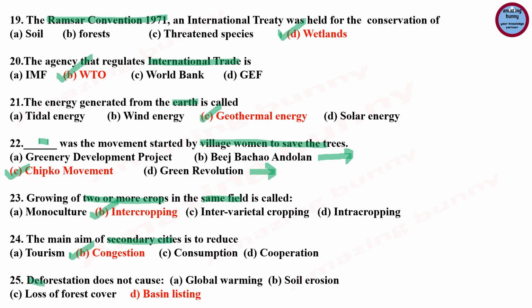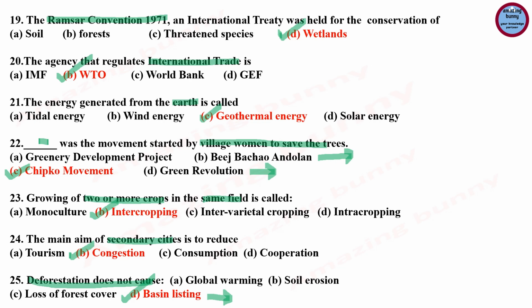Deforestation does not cause global warming, soil erosion, loss of forest cover or basin listing. So as we know, for global warming, deforestation is responsible. Again, soil erosion, deforestation is there. Loss of forest cover, again deforestation is behind. But basin listing is a moisture conservation practice, and basin listing provides maximum time to rainwater for infiltration into the soil. So the correct answer is basin listing.